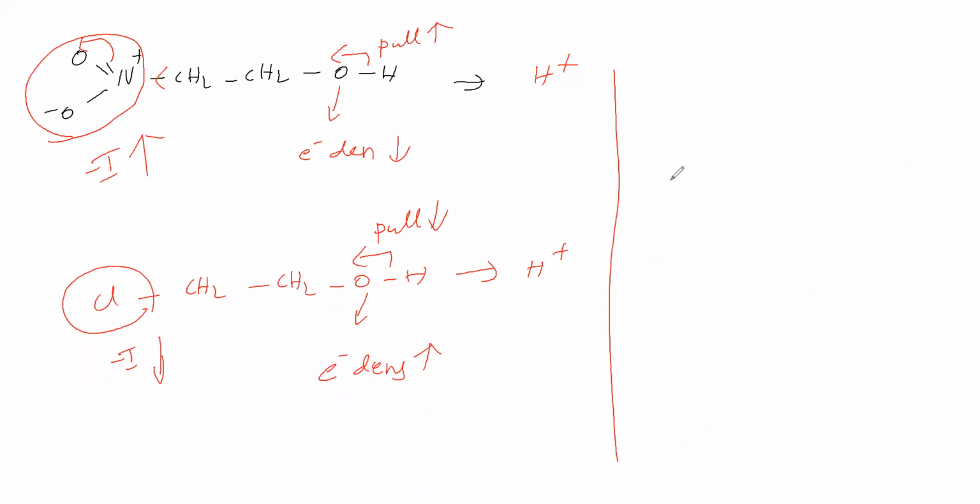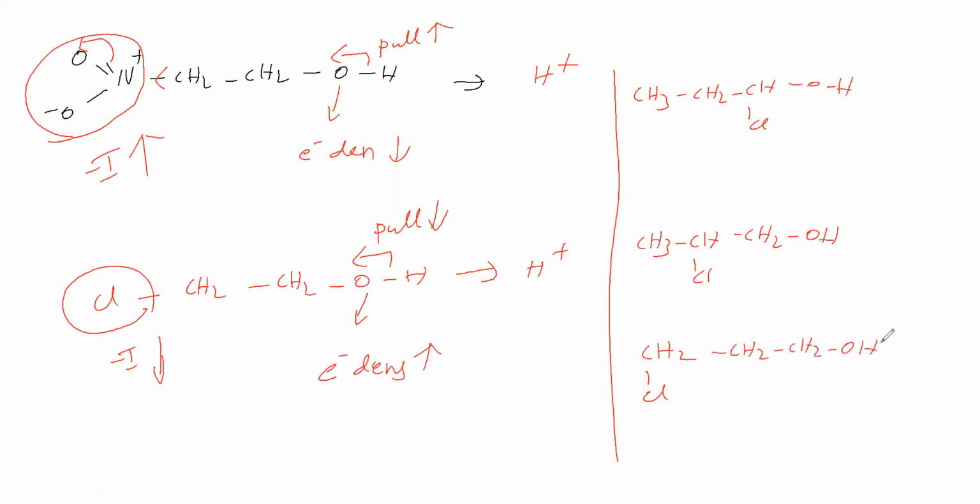Now we'll take alpha chloropropanol, then we'll take beta chloropropanol, then gamma chloropropanol. So in all cases, a minus I group is there. But here this minus I group is closer to this oxygen, and here this minus I group is far away from this oxygen.